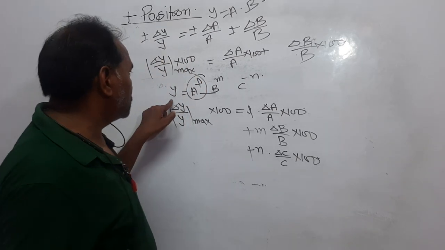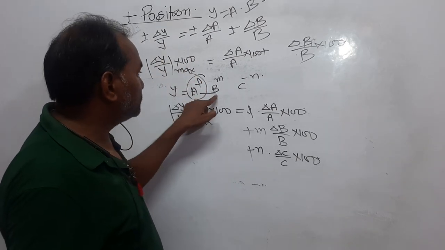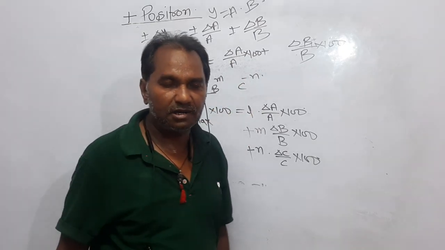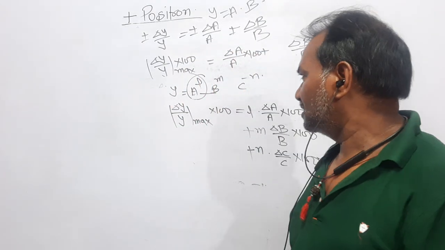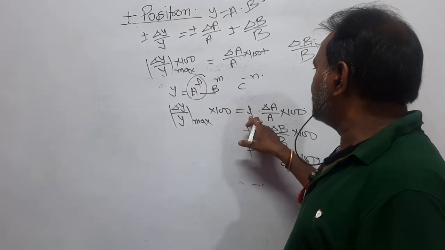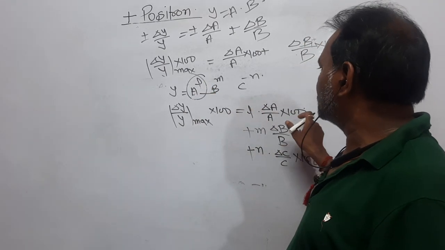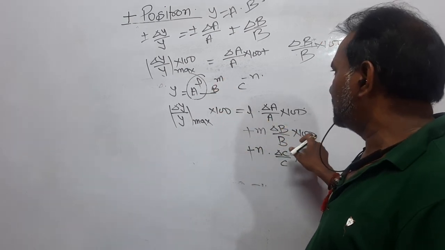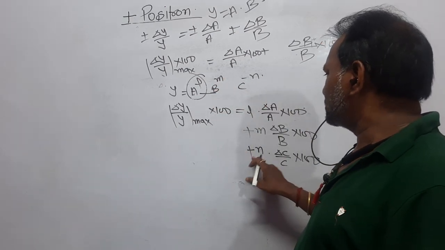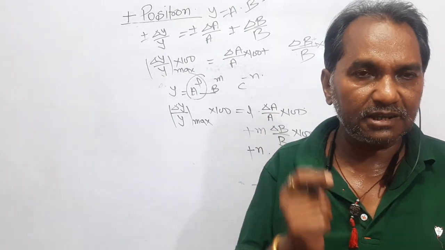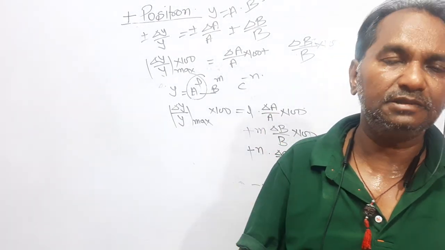So if the formula is y is equal to A to the power L, B to the power M, C to the power minus n, then delta y upon y max into 100 is equal to L delta A upon A into 100 plus M delta B upon B into 100, and this should actually be minus N delta C upon C into 100, but you are considering the maximum possible percentage error in that experiment.